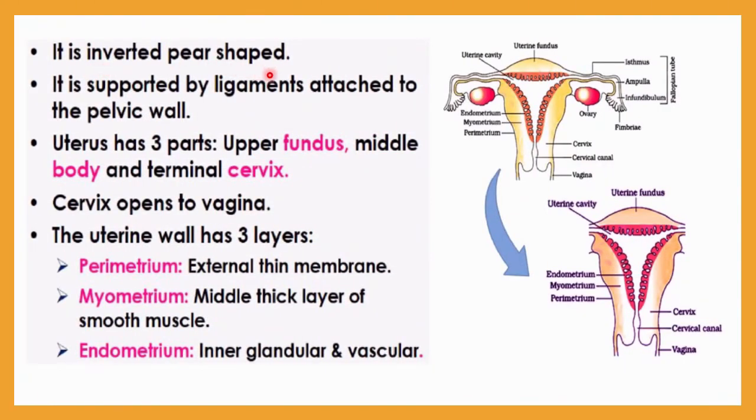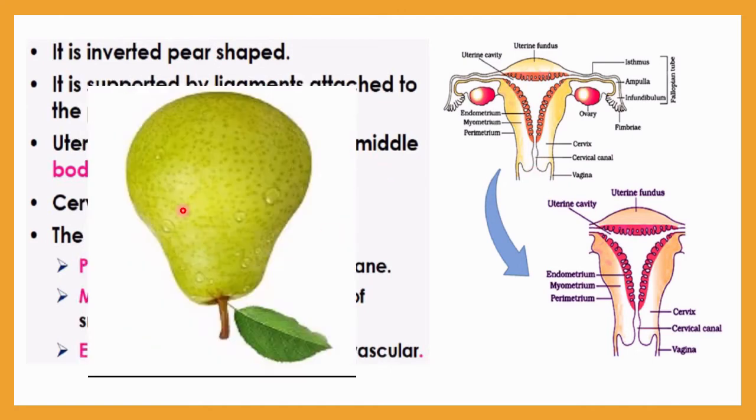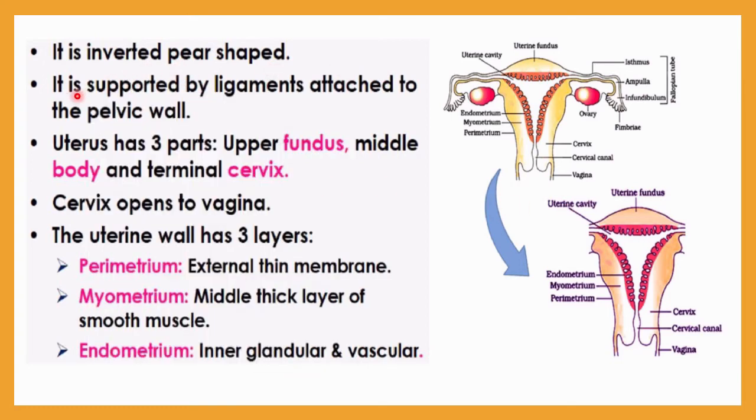As I told you, the uterus looks like an inverted pear shape. Here you can see this is a pear, and if you invert it, it will look like an inverted pear shape. That's why it is written here that the uterus shape is a pear shape. It is supported by ligaments attached to the pelvic wall.